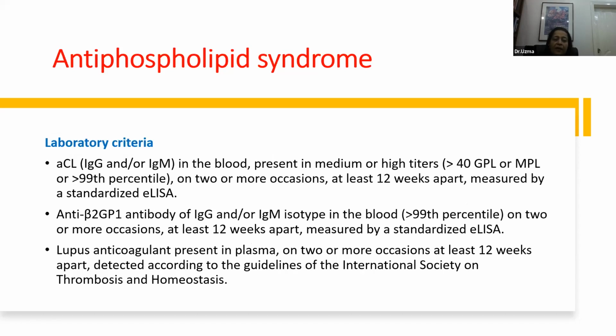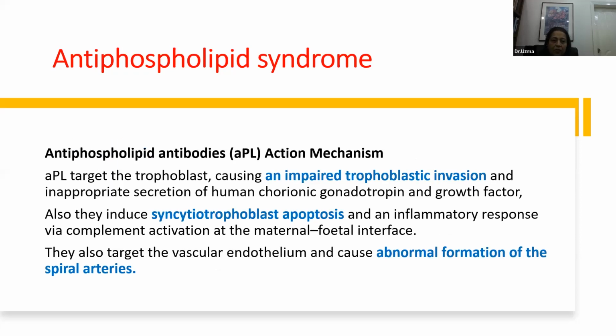The laboratory criteria: any one of these antibodies should be checked at least 12 weeks apart by a standard ELISA assay, and the antibodies are anti-cardiolipin IgG-IgM, anti-beta-2 glycoprotein 1, or lupus anticoagulants. So these should be checked. These should be positive on 2 or more occasions, at least 12 weeks apart. One reading is not enough for diagnosis of antiphospholipid syndrome.